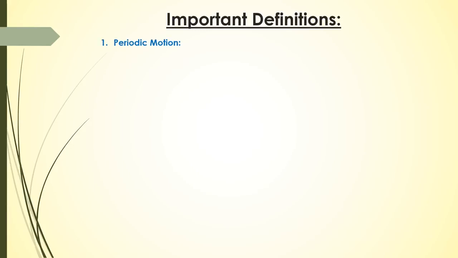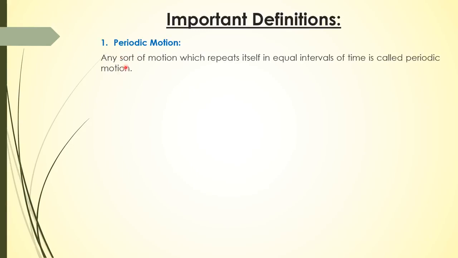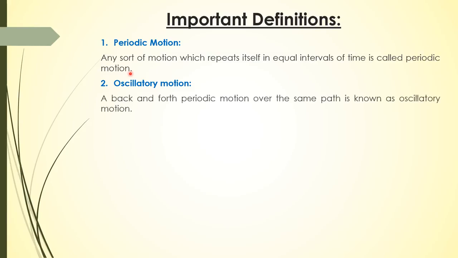After Hooke's law and restoring forces, now I'm going to define a few terms. These terms are very important for explaining simple harmonic motion. The first one is periodic motion. Any sort of motion which repeats itself in equal interval of time is called periodic motion. When a body repeats its motion in equal interval of time, it is a periodic motion. If we talk about oscillatory or vibratory motion, a back and forth periodic motion over the same path is known as oscillatory motion. So when the path of a body is the same, it's periodic motion. Back and forth periodic motion is known as oscillatory motion.